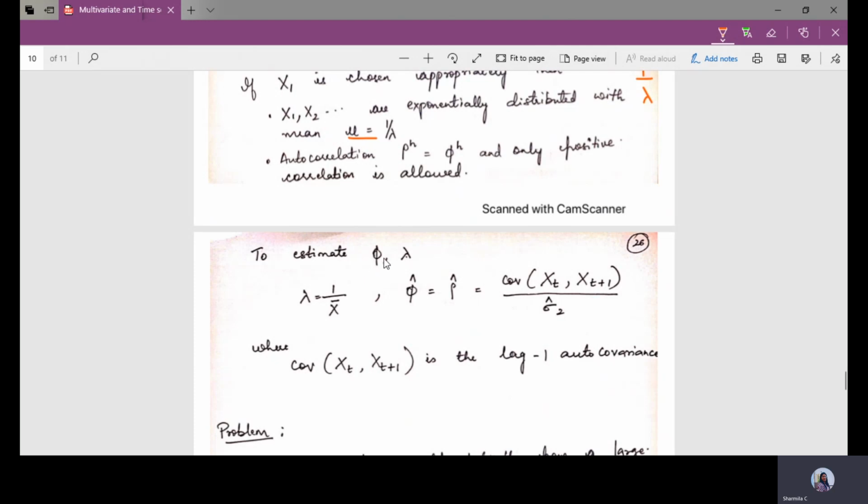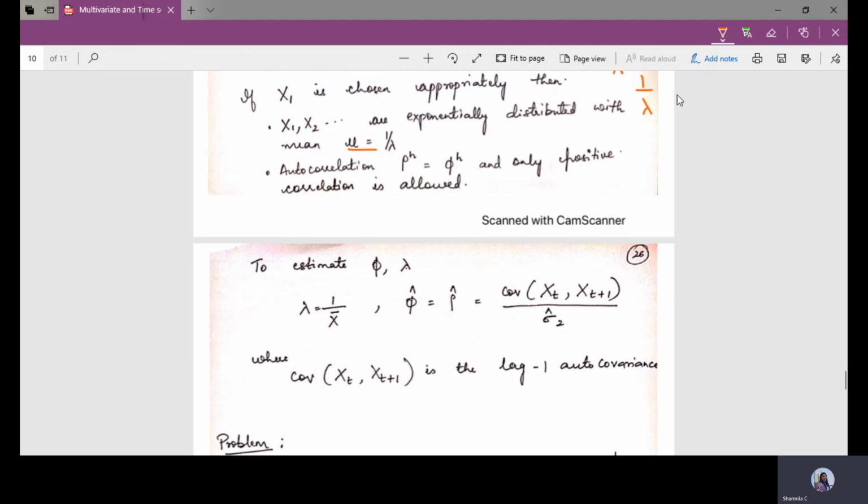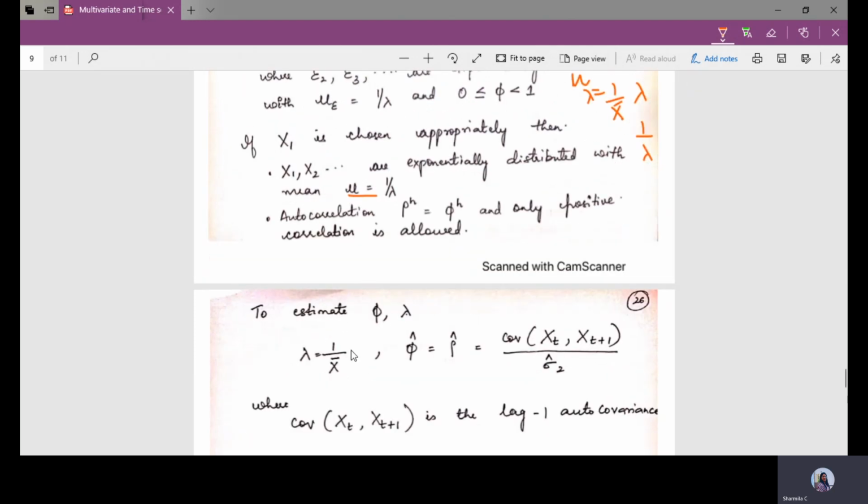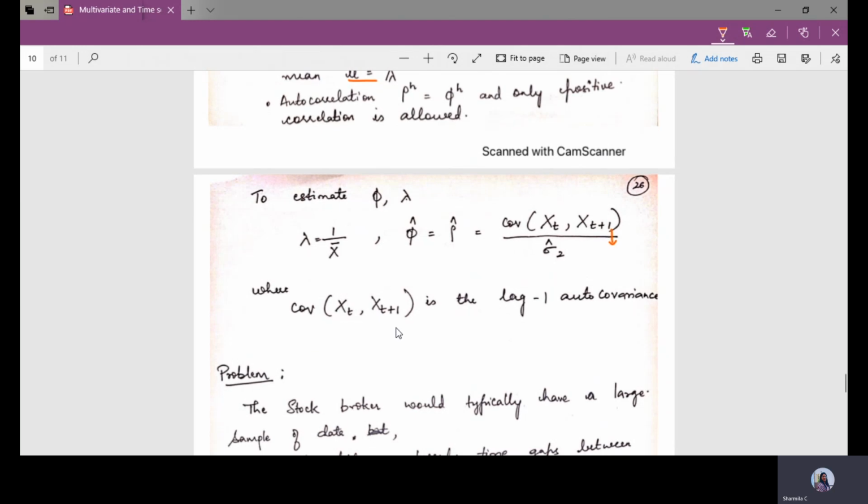Similarly, to estimate phi and lambda, lambda is estimated as 1 by x bar, and phi is the correlation value, which equals the covariance of xt, xt plus 1 divided by sigma square. Once again, this sigma square is calculated using the previous formula, and the covariance of xt, xt plus 1 is the lag 1 autocovariance.